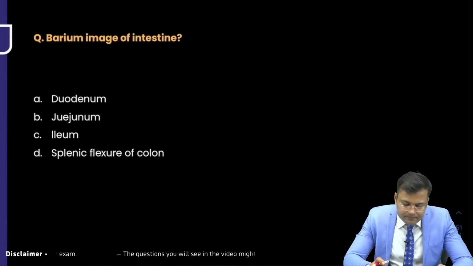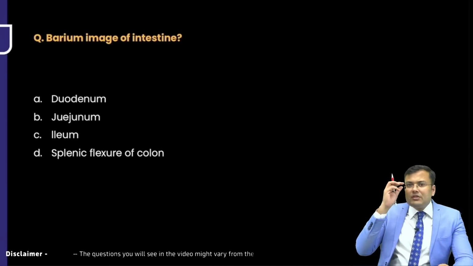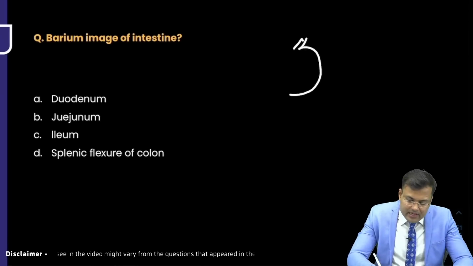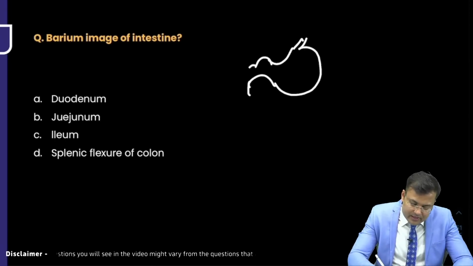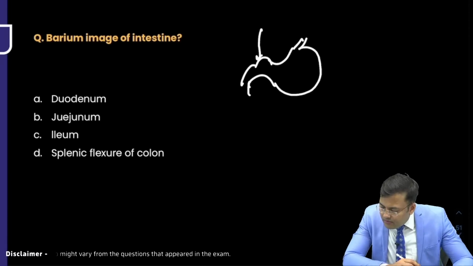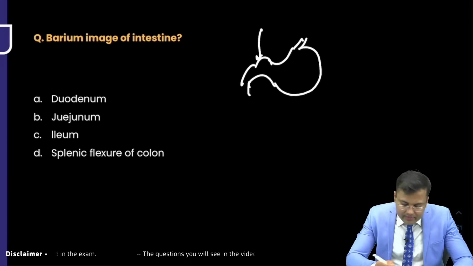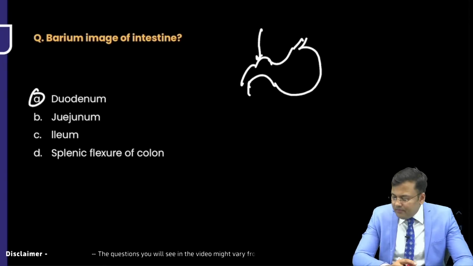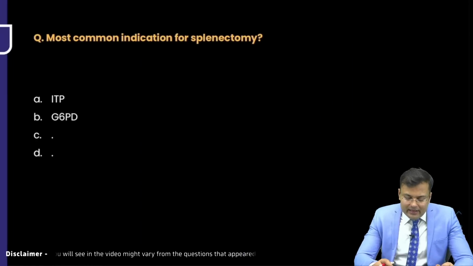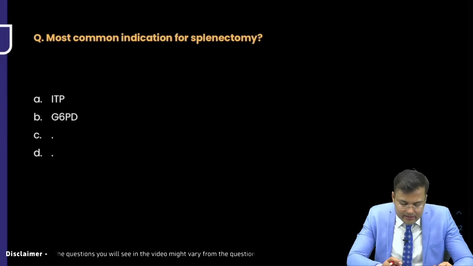Correct answer is B. Barium image of intestine was mentioned, and I think duodenum was marked. The image was something like this, and this part was marked. So I think it was duodenum. Thank you, Pawan. It was duodenum. Okay, so it will be discussed in radio, and I will get the image and then discuss this again.